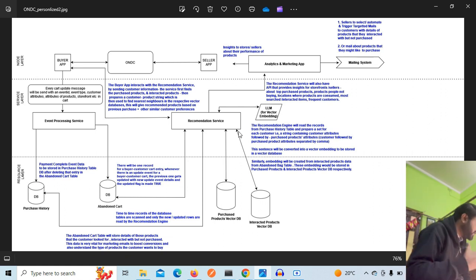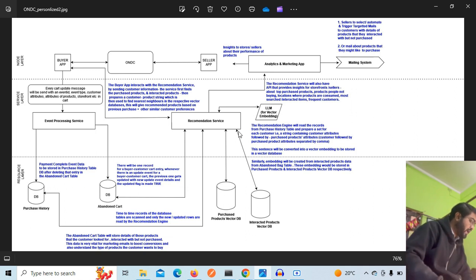And this data, whatever we are returning as a recommendation, would be in the JSON format, and that data would be consumed by all the buyer apps willing to subscribe to our services, and it is their engineering and innovation how they are going to show that data in their app. So that is a competitive advantage to the buyer apps.